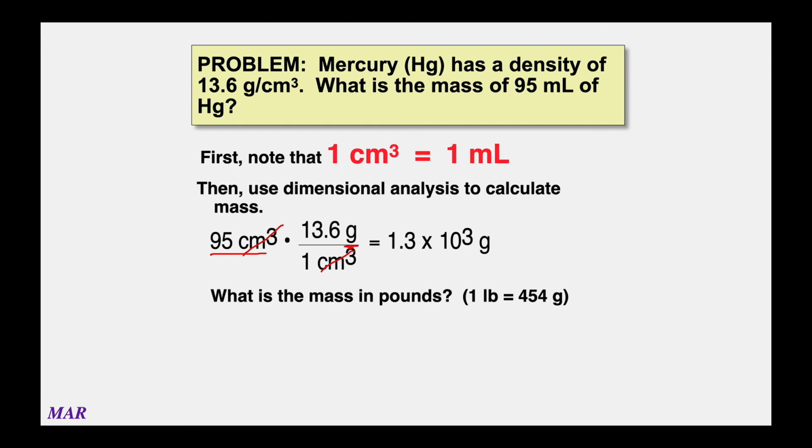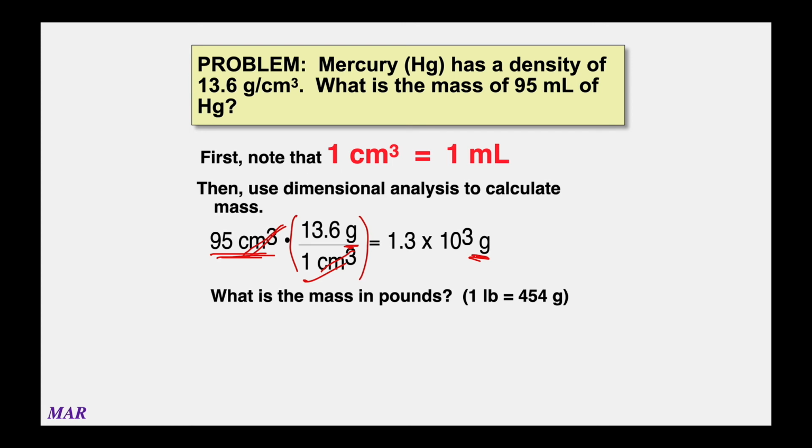Before we do the pounds, notice we started with 95 centimeters cubed, 95 milliliters. We used a conversion factor, and we canceled out the starting unit, and we ended up with the desired unit. And that's really what dimensional analysis or factor label is. You're starting with something, you're using a conversion factor to cancel it and get to your desired unit, and you're good to go. Sometimes there might be more than one conversion factor, but that's really all this comes down to.